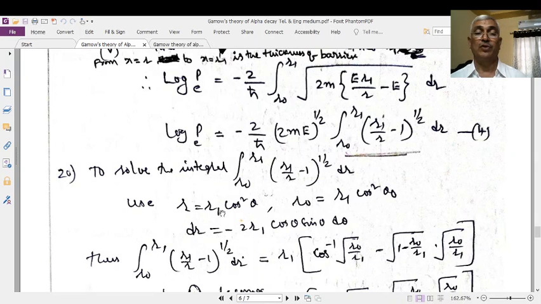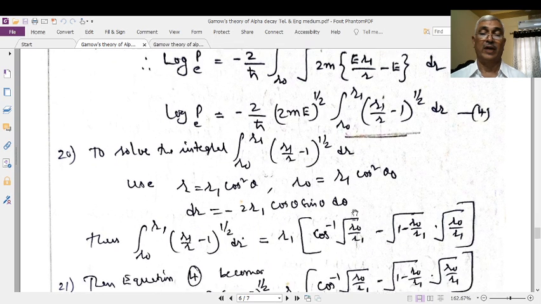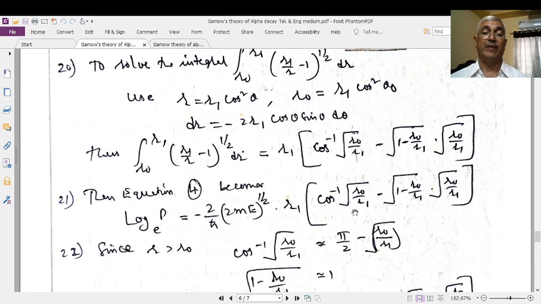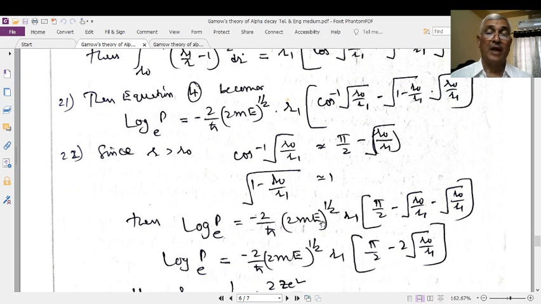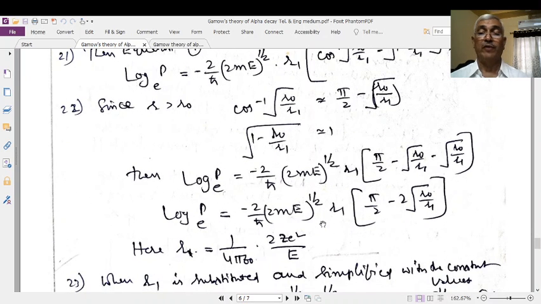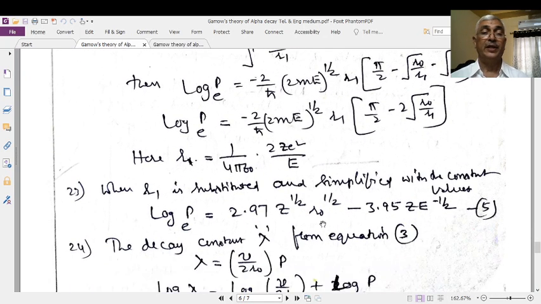For that one, R is equal to R1 cos square theta, R0 is equal to R1 cos square theta naught. These are the mathematical manipulations, and ultimately, on substitution of all these things and the R1 value, you will get the values. The R1 value: E is equal to 1 by 4 pi epsilon naught, 2 Z e square by R1. Therefore, R1 is equal to 1 by 4 pi epsilon naught, 2 Z e square by E.